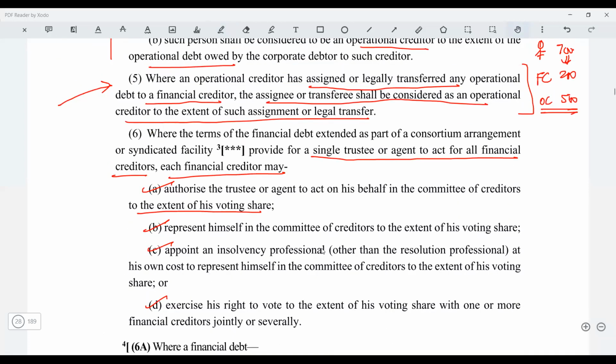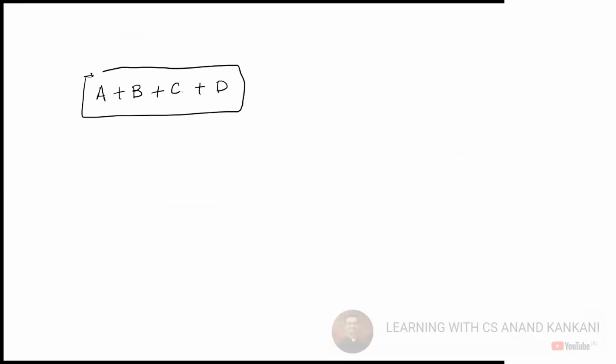Just see, first and foremost, this part. We just saw D and E. Now let's presume A plus B plus C plus D. This is again the consortium of loan.